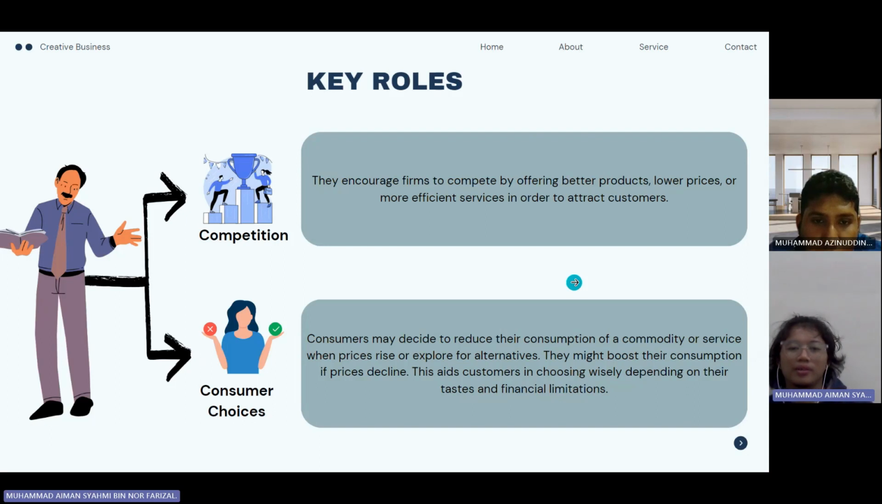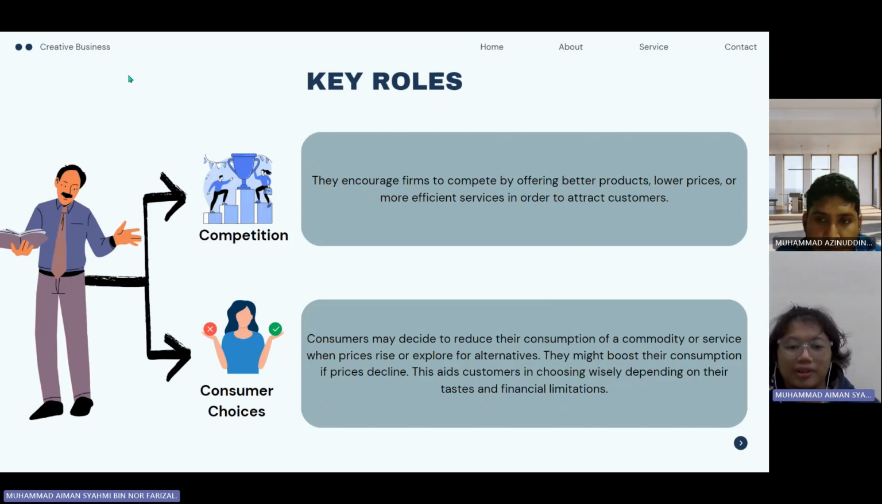So for the price mechanism in the economy, prices will affect competition and consumer choices. For competition, prices encourage firms to compete by offering better products, lower prices, or more efficient services in order to attract customers. As we all know, for example, why should we pay higher prices for the same quality products when we can spend a little money on the products.